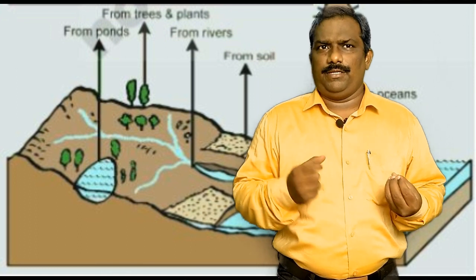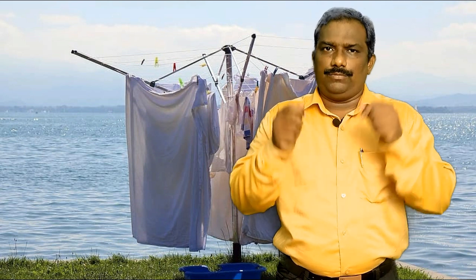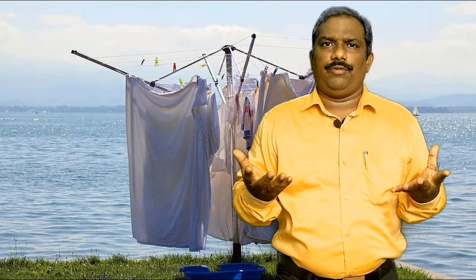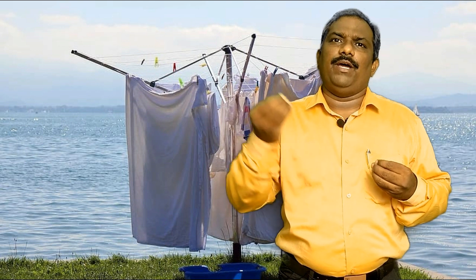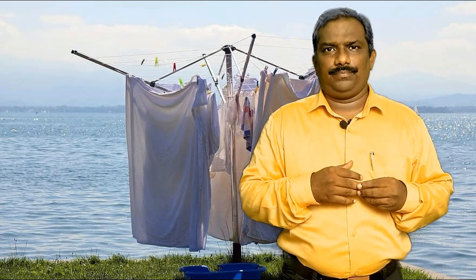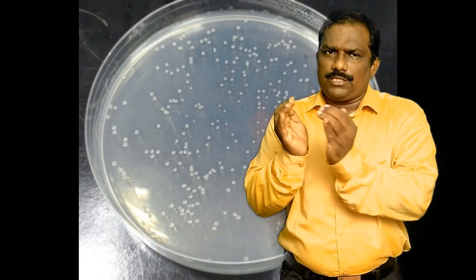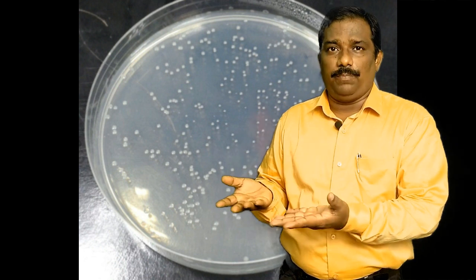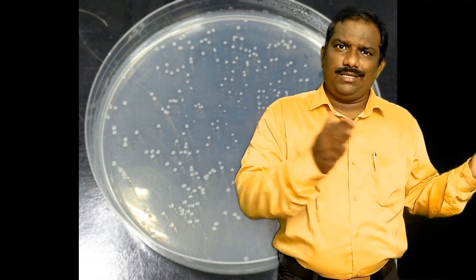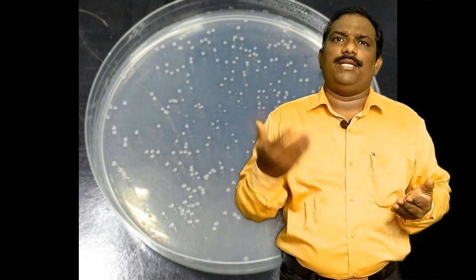Let us examine some examples. When we keep wet clothes outside, some time later the wet clothes become dry. If you pour some water on a plate and keep it outside, a few days later the water disappears.